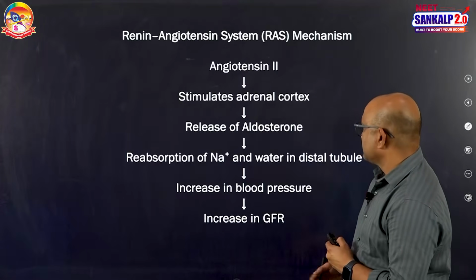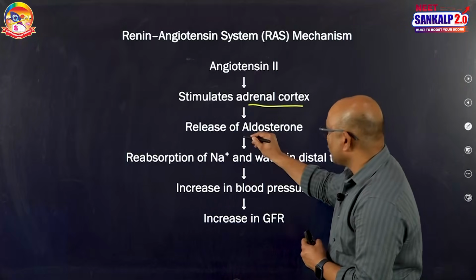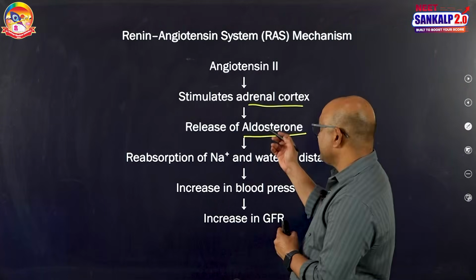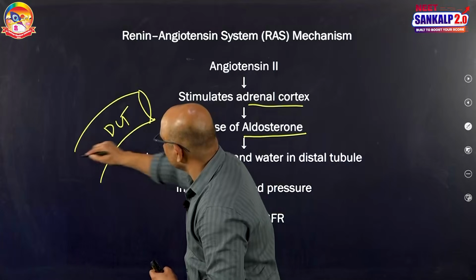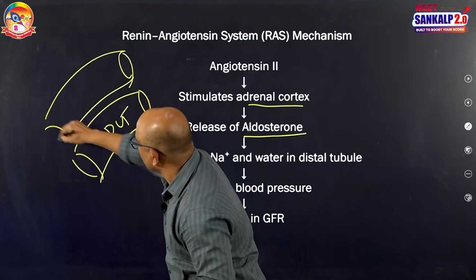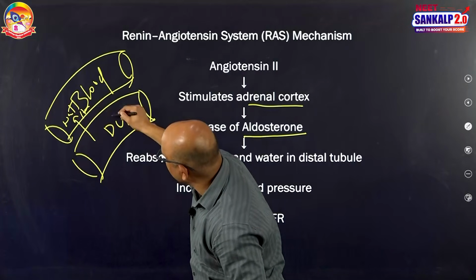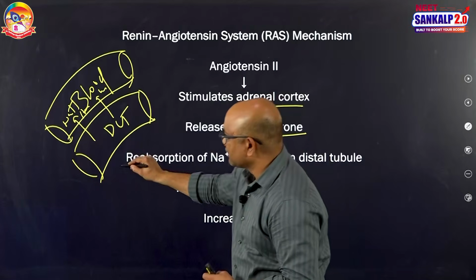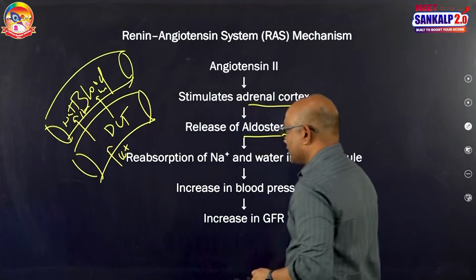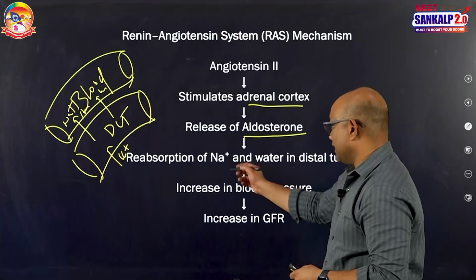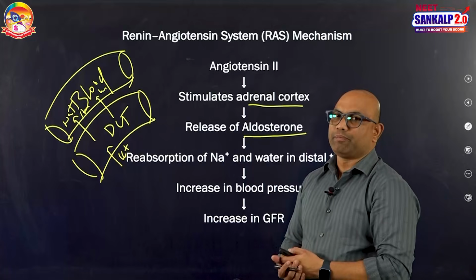When it acts on the adrenal cortex, it produces mineralocorticoids. The principal mineralocorticoid is aldosterone. Aldosterone will also go to the DCT, and this is blood. It causes absorption of salts like sodium and bicarbonates and absorption of water. Of course, it causes the secretion of potassium, that is a different story. But because of absorption of sodium, bicarbonates and water, it increases the blood volume and increases the GFR, and it also increases the blood pressure.